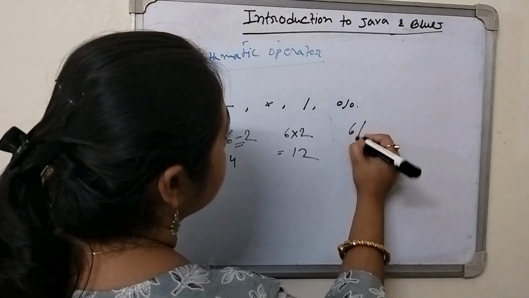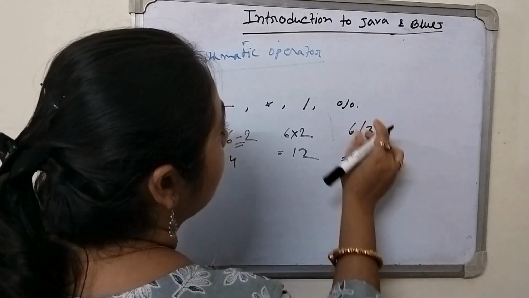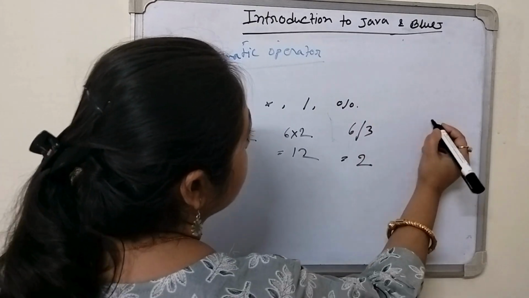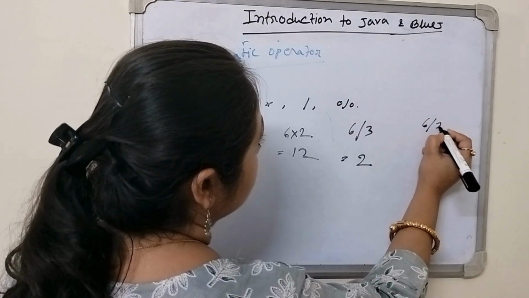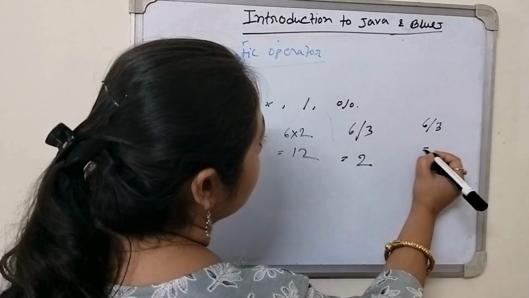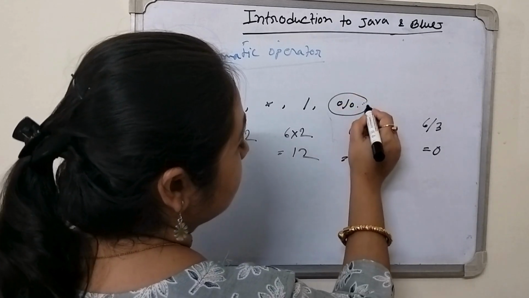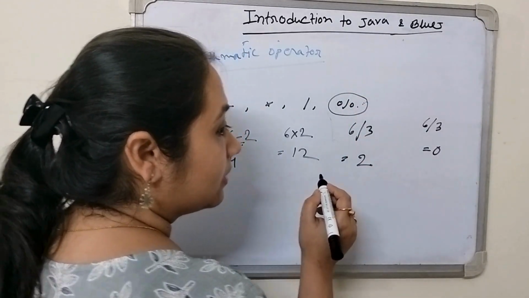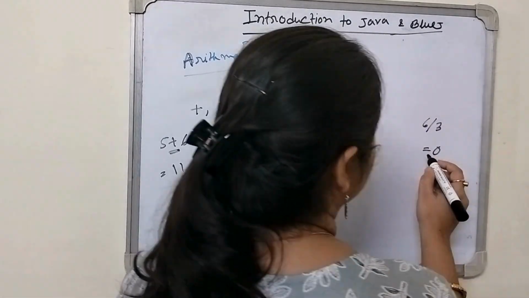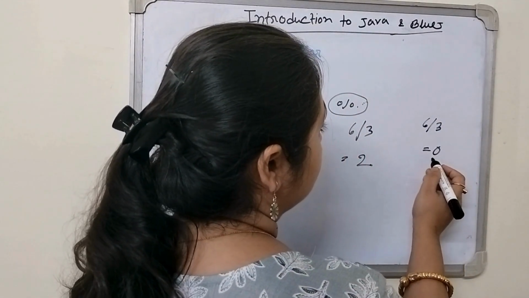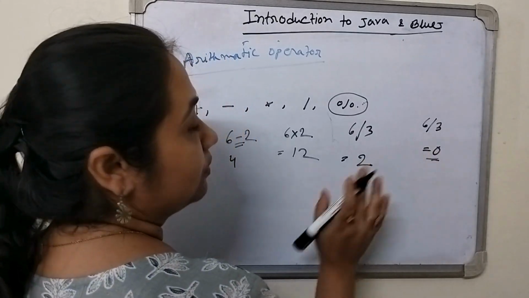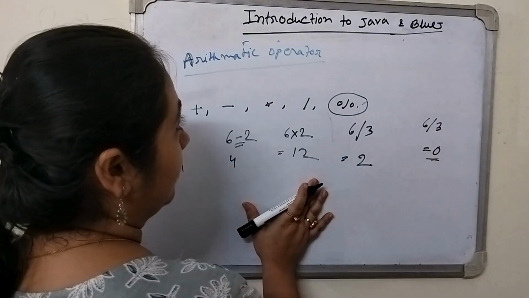Now 6 divided by 3, we get 2. Now modular division, what do we get? Suppose 6 divided by 3. The remainder will be 0. So we get the result 0. This is known as modular division. Modular means we get the remainder. We get the answer as 0. Okay, so these are the arithmetic operators.